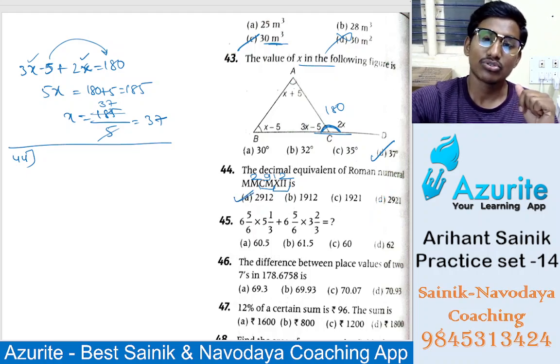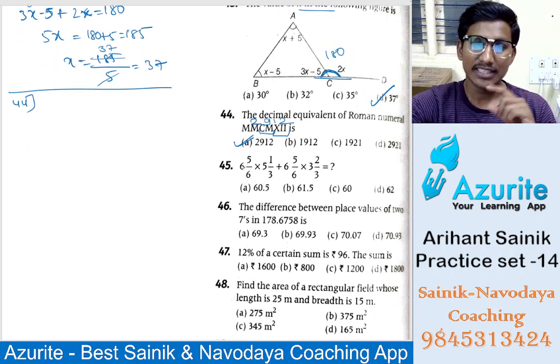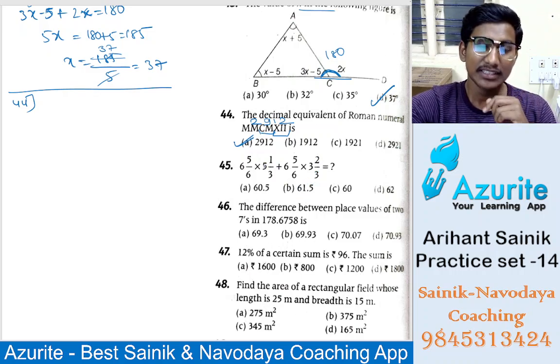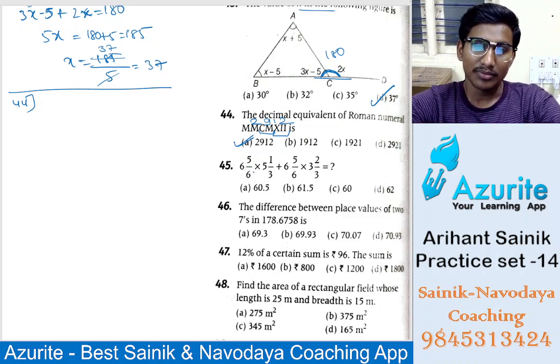Okay, 2912. Now next, that is 45. 6 and 5 by 6 into 5 and 1 by 3 plus 6 and 5 by 6 into 3 and 2 by 3. So what will be the answer here? Yes, if you write it in improper fraction, 6 sixes are 36, 36 plus 5, it will be 41.